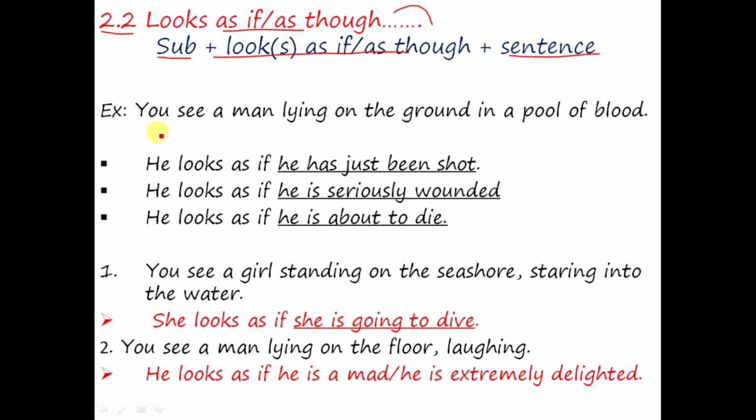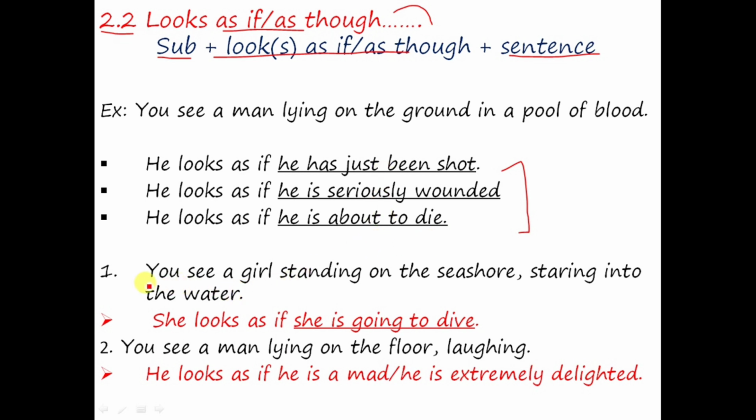For example, you see a man lying on the ground in a pool of blood. Seeing this situation, you are making your judgment using look as if or look as though. For example, he looks as if he had just been shot. He looks as if he is seriously wounded, or he looks as if he is about to die. So in this way, you can put your judgment using as if or as though plus a sentence.